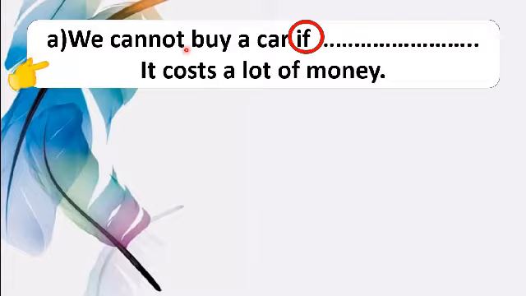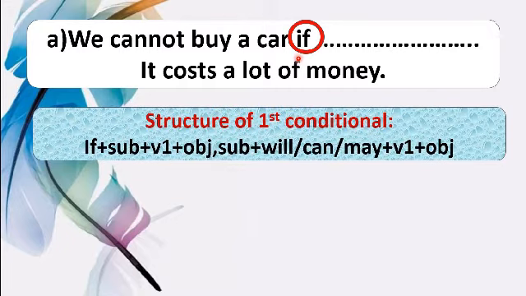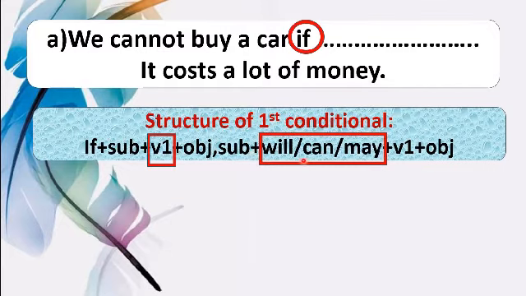And of course, the main clause and if clause will be in the same tense. So, according to the structure of first conditional, in if clause, if you find present form of verb, after comma, the main clause will be with future form of verb or modal verb. And after modal verb, you know, base verb will be written.